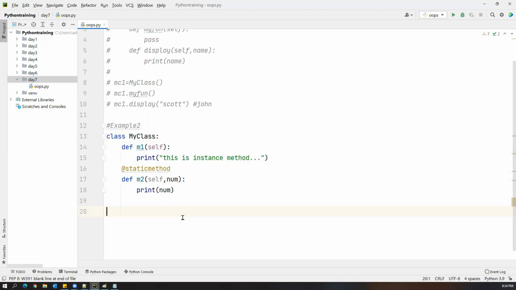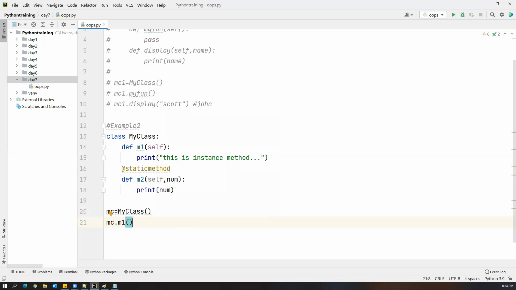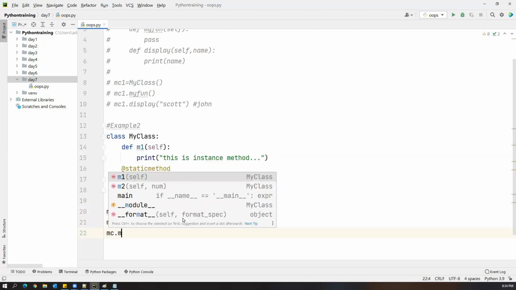First we need to create an object of MyClass. How to create an object of MyClass? I say MyClass(). This is an object. And if I want to store this object, I can create one variable. I say mc. And here, mc dot, you can see m1, m2. So you will be able to access both. I'm accessing the m1 method. And mc.m2.